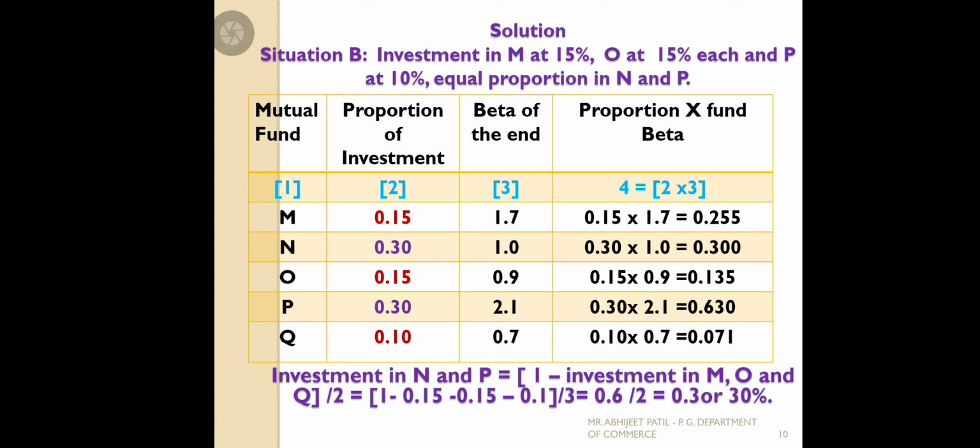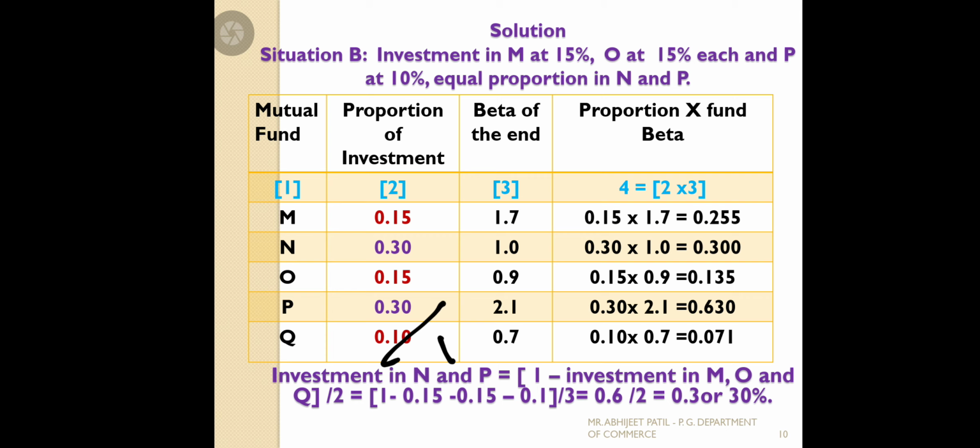Once we get the investment proportions, we make the total to cross-verify. Does the total come to 1 or not? 15 plus 30 plus 15 plus 30 is 90, and 10 more. So it comes to 1, so 100% investment will be there.